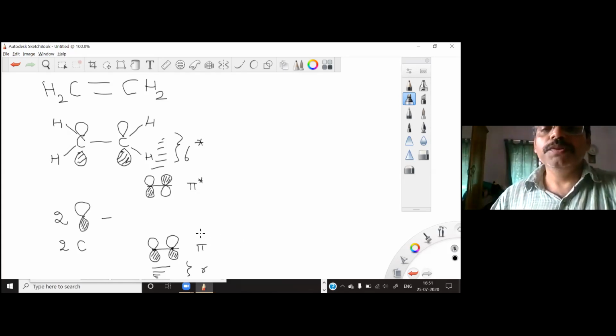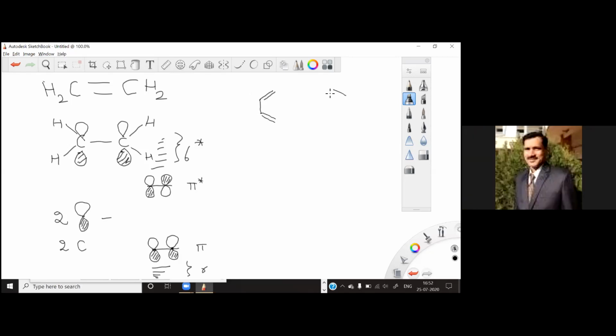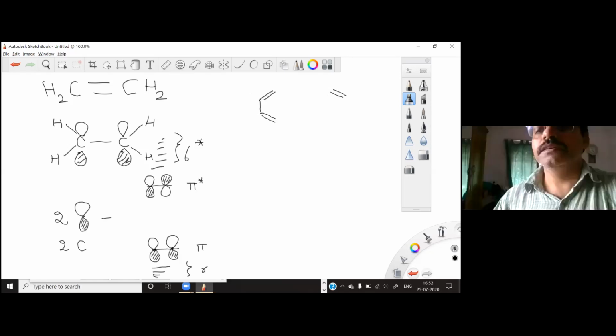Now moving to the butadiene system. Let's say I'm drawing here S-cis. You can also draw S-trans, like this. So this is S-trans, and this is S-cis.